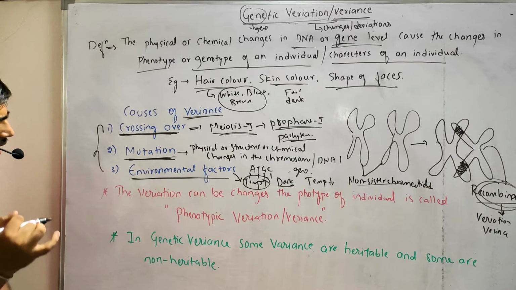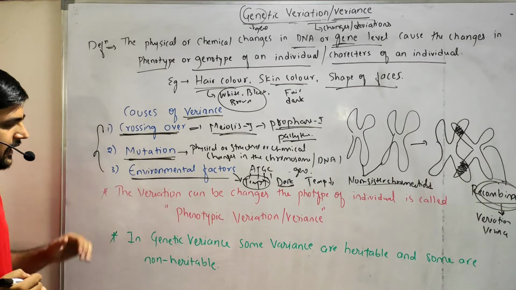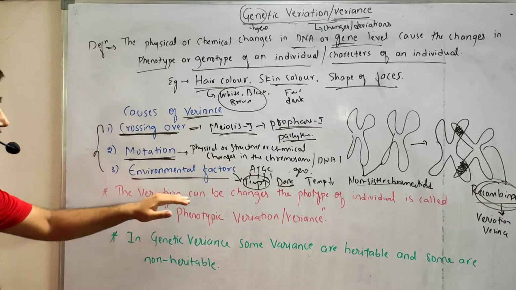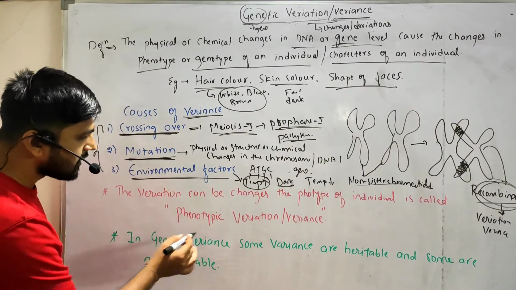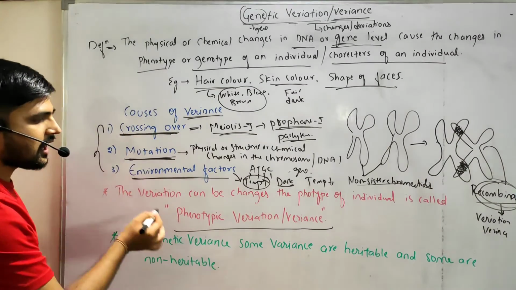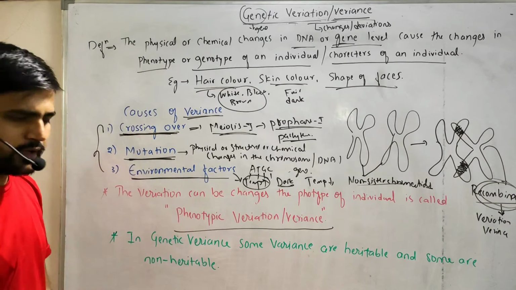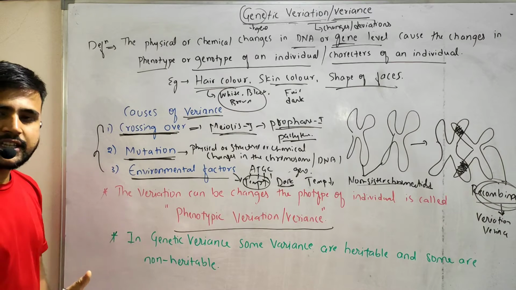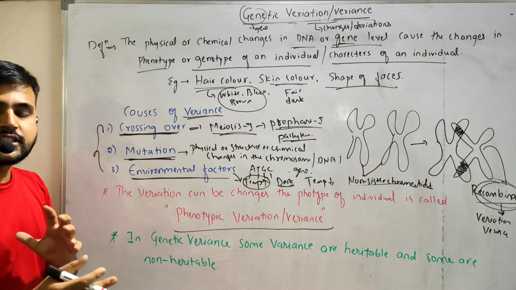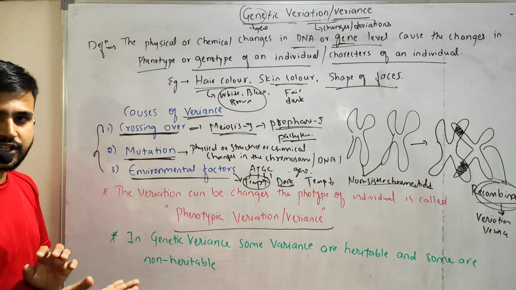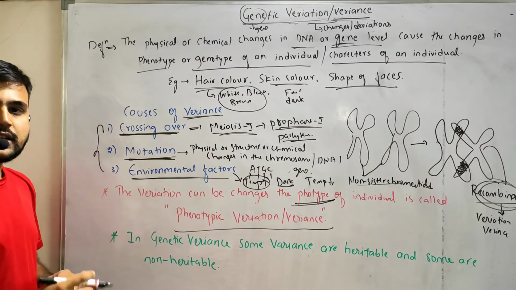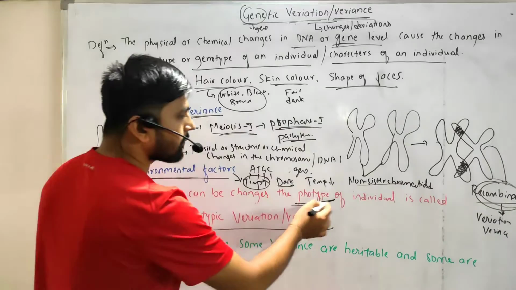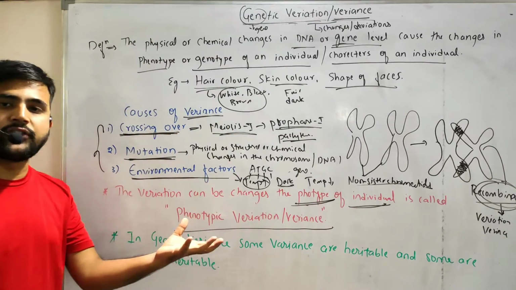Okay, and the second point is that variation that changes the phenotype of an individual is called phenotypic variation or phenotypic variance. I told you that variation is nothing but changes, right? Changes in the phenotype of an individual, such type of variations.